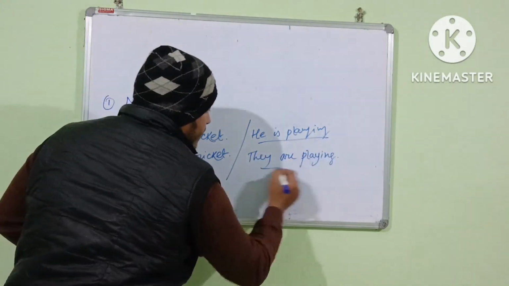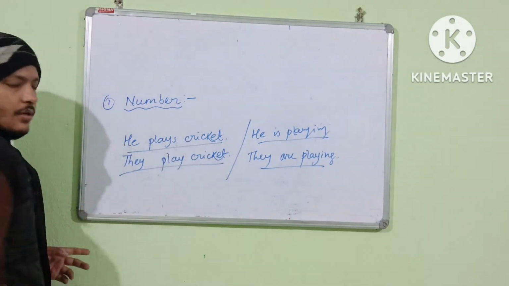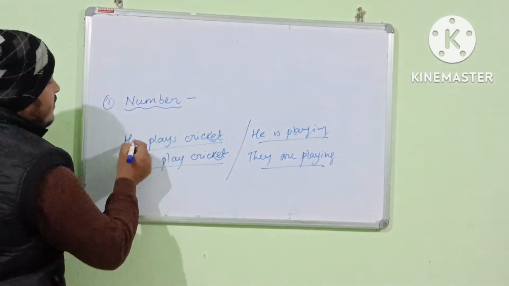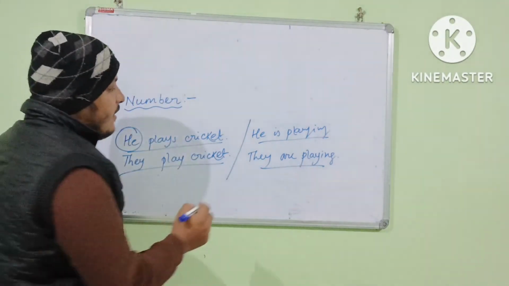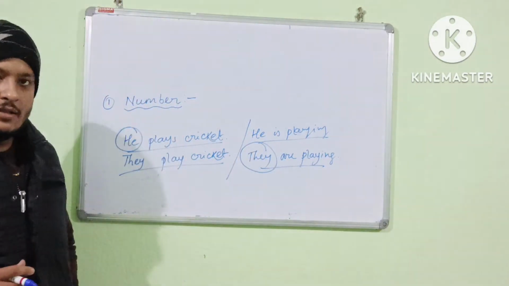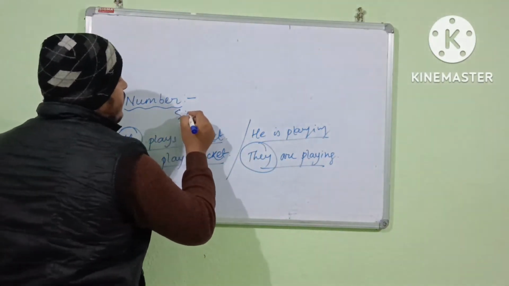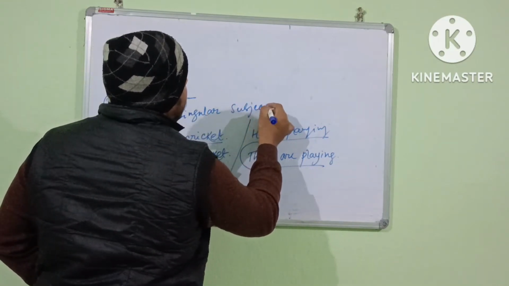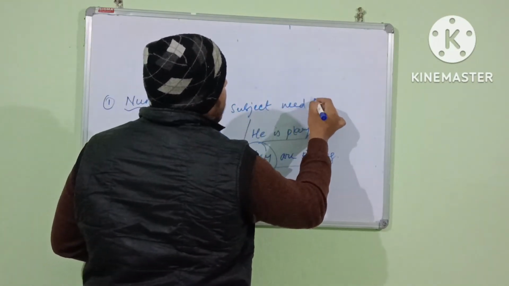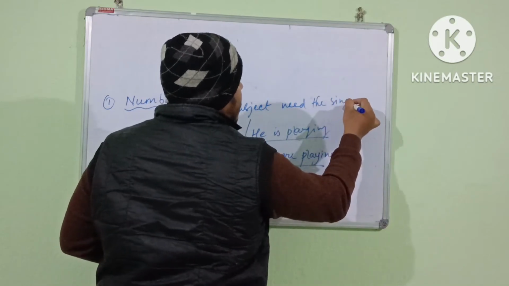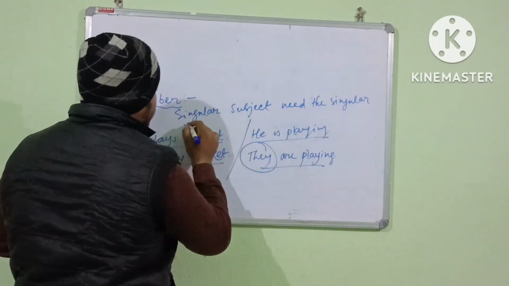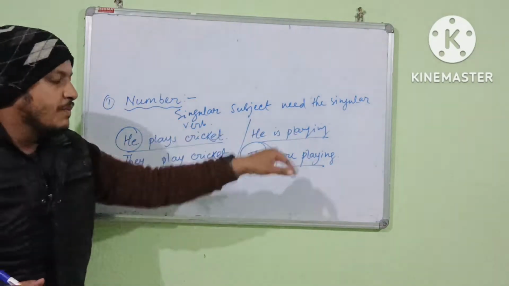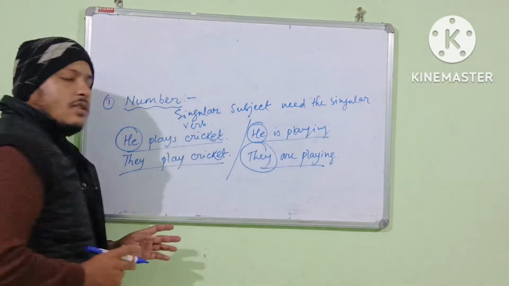You can see the difference. You can see the difference here. So the first rule is that singular subject. You can see here it is the singular subject and it is the plural subject. So singular subject needs the singular verb. Alright. You can see here he plays cricket or he is playing like he is the singular subject.